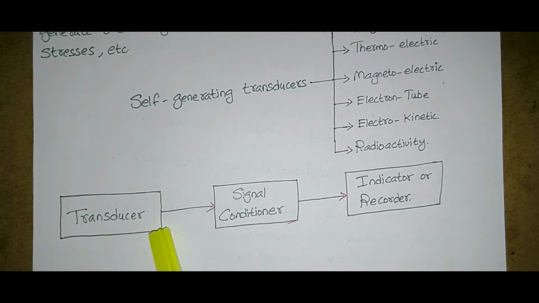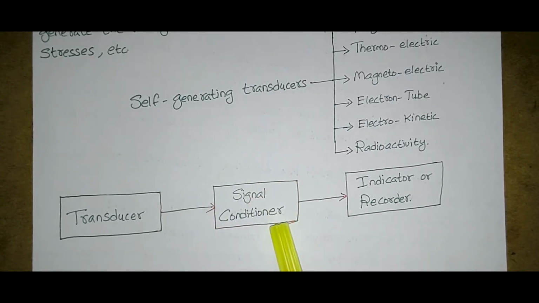This is the transducer, and the signal is passed to the signal conditioner and indicator or recorder. This diagram you compulsorily have to draw for the transducer in measurement, and the heading for this diagram is the working principle of a transducer, or we can say self-generating transducer.